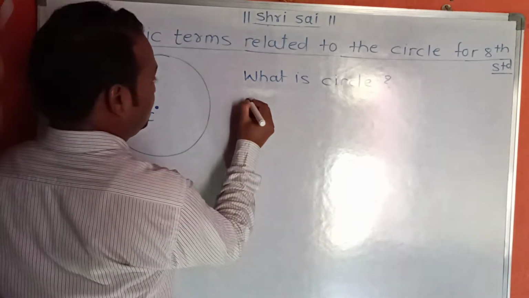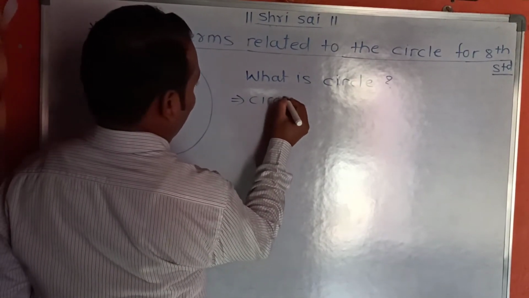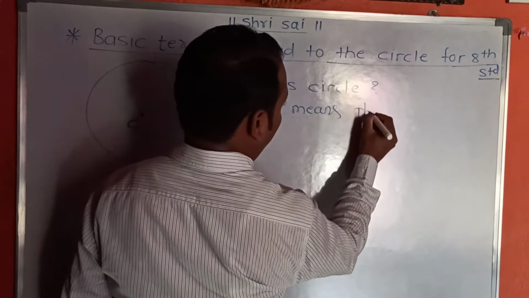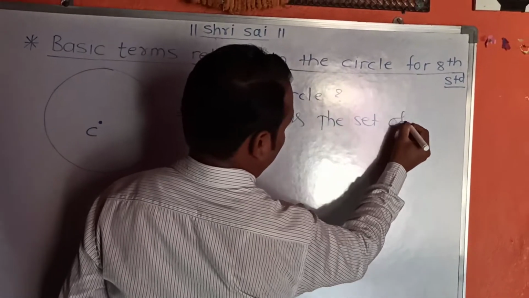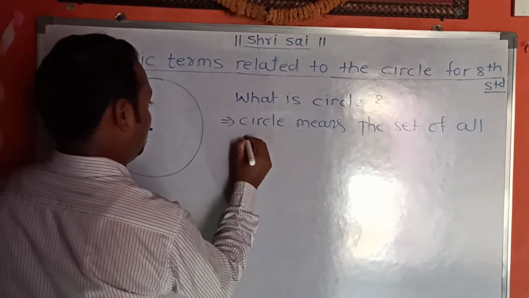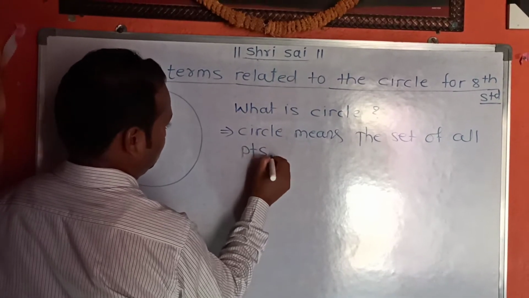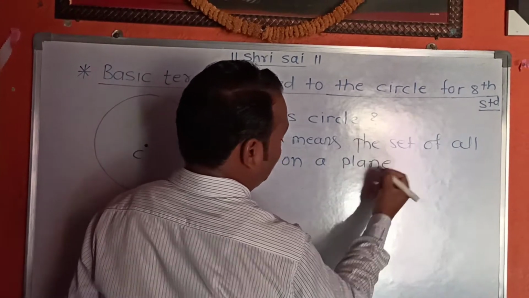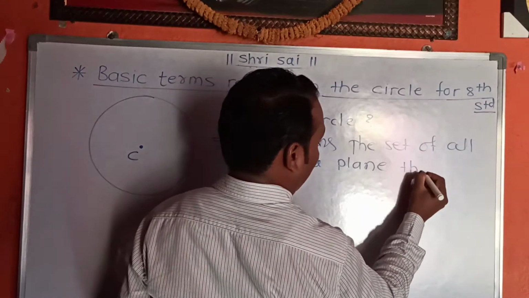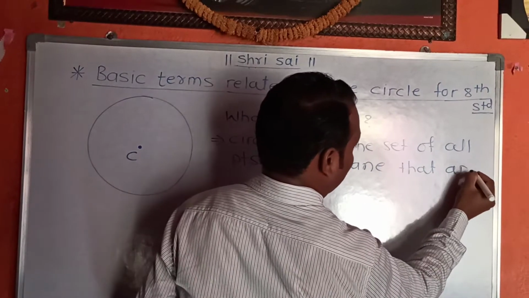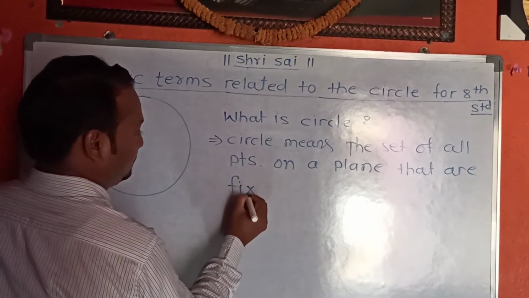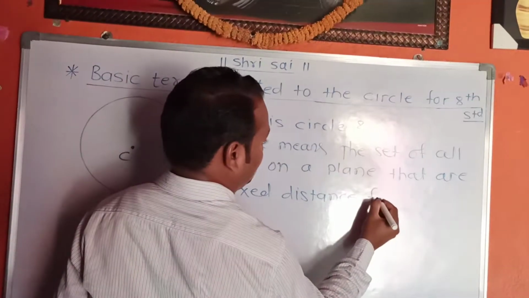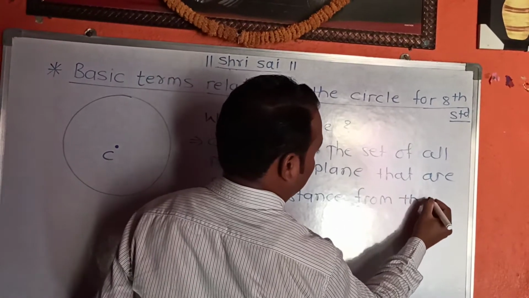Circle means the set of all points on a plane that are at a fixed distance from the center of the circle.